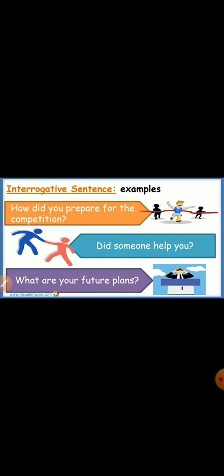Let's understand interrogative sentences with some examples. How did you prepare for the competition? Did someone help you? What are your future plans? All these sentences are asking questions and end with a question mark. So, they are interrogative sentences.